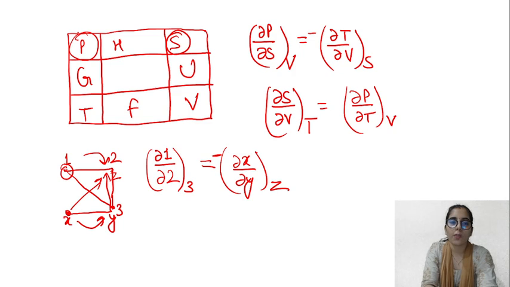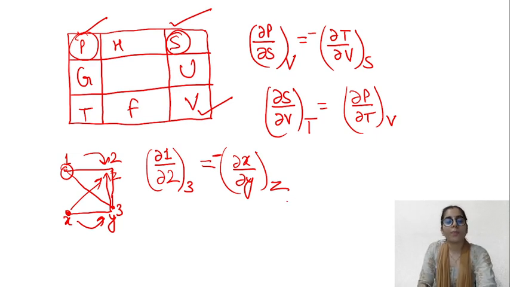Once you have started from here, the second time you start from here, the third time you start from here. So this to this to this, then this to this reverse. That's how you will write it, and depending on whether you move higher to lower or lower to higher, you will take the sign accordingly. The sign convention will remain the same. I hope you got this trick as well.